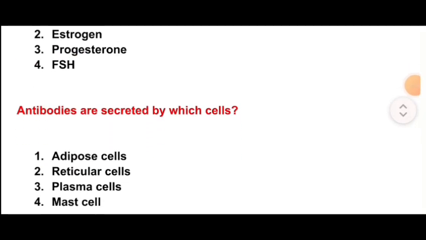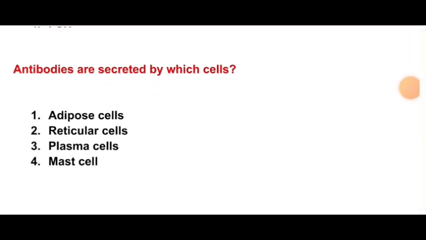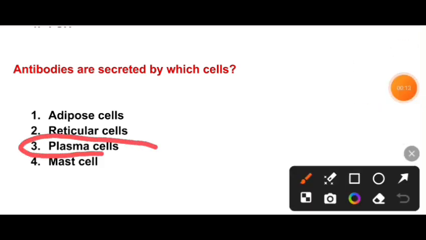Next question is, antibodies are secreted by which cells? Adipose cells, reticular cells, plasma cells, mast cells. So the correct option is option number C, plasma cells. Antibodies are secreted by plasma cells.